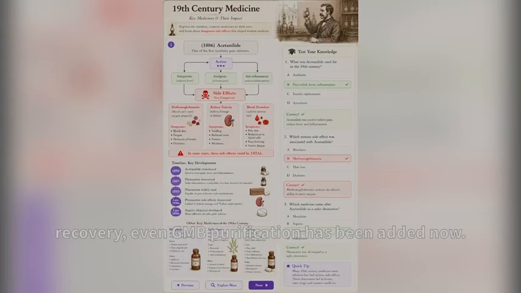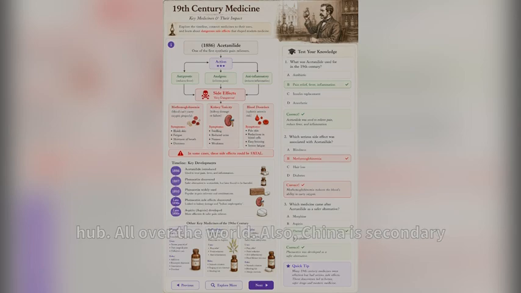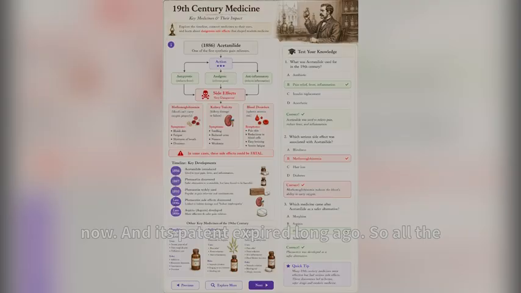solvent recovery, and even GMP purification has been added now. The most beautiful thing about paracetamol is that India is now a manufacturing hub all over the world. China is second in position. So India is leading in the manufacturing of paracetamol API. A very interesting part is that paracetamol has become a generic now, and its patent expired long ago. So all the companies are doing branded generics of the same.